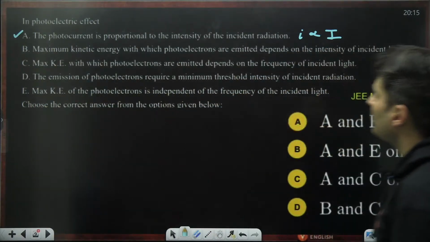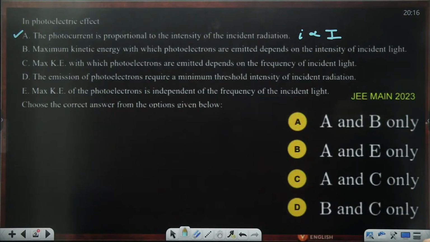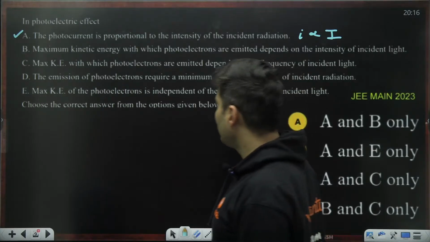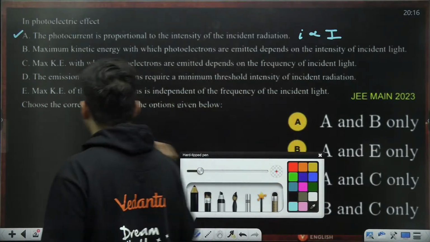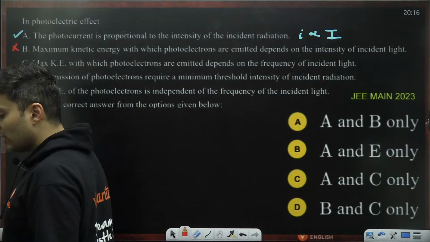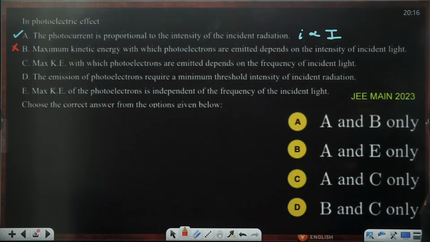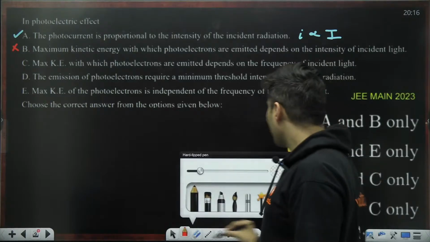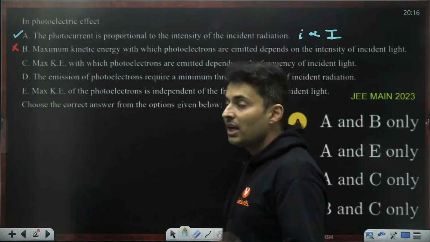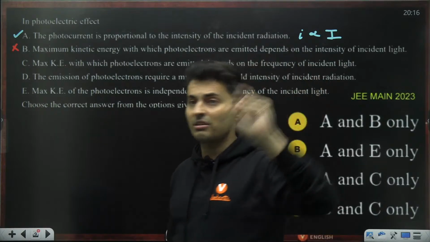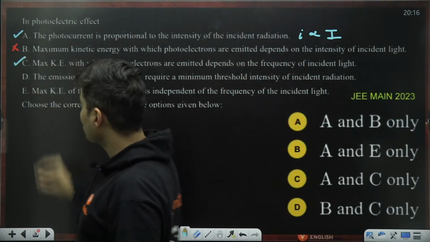Maximum kinetic energy with which the electrons are emitted depends on the intensity of the light. No, no, no. How will the kinetic energy depend on the intensity? This is definitely a wrong statement. Option B is definitely wrong. Okay. Maximum kinetic energy depends on the frequency. Yes, kinetic energy depends on the frequency. Remember, hf is work function plus Kmax. f changes, Kmax changes. So definitely option C is correct.